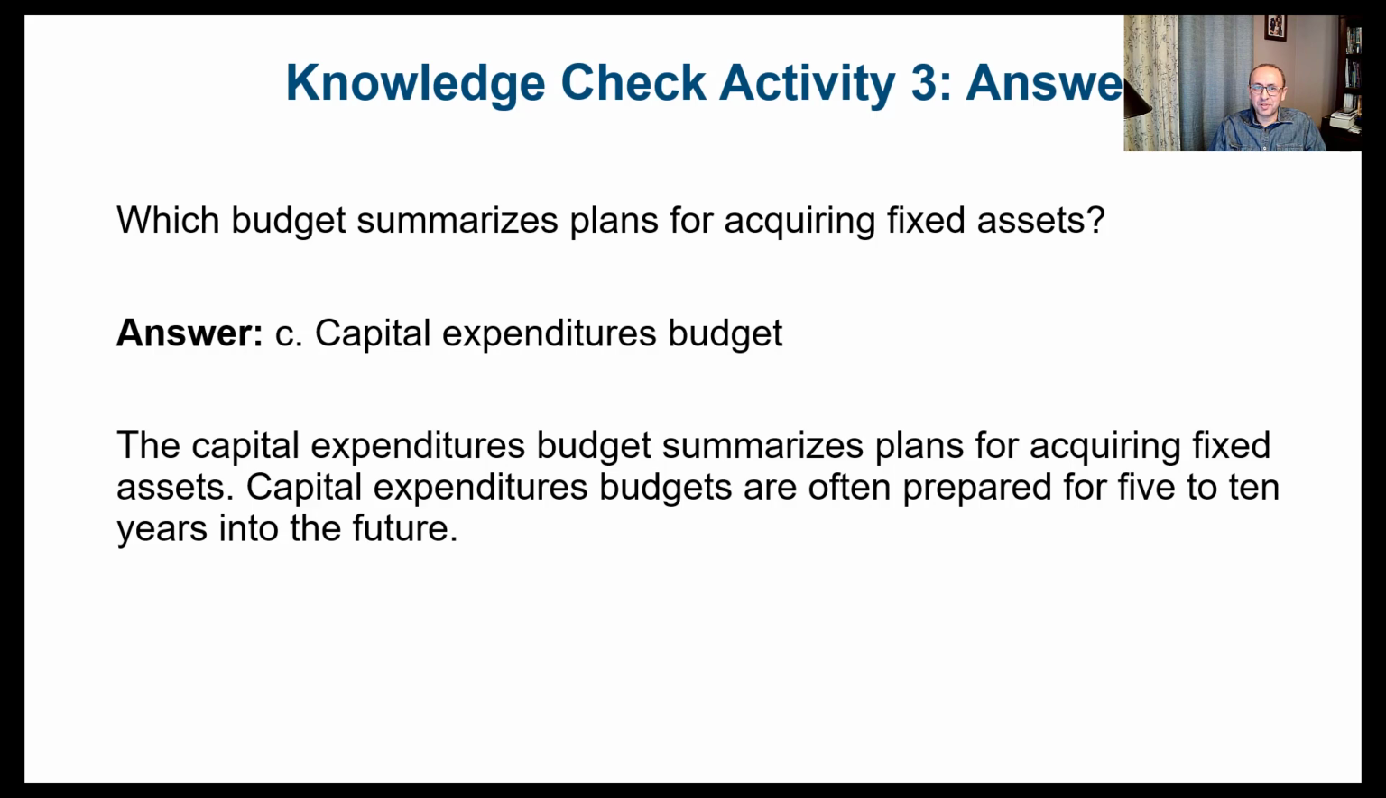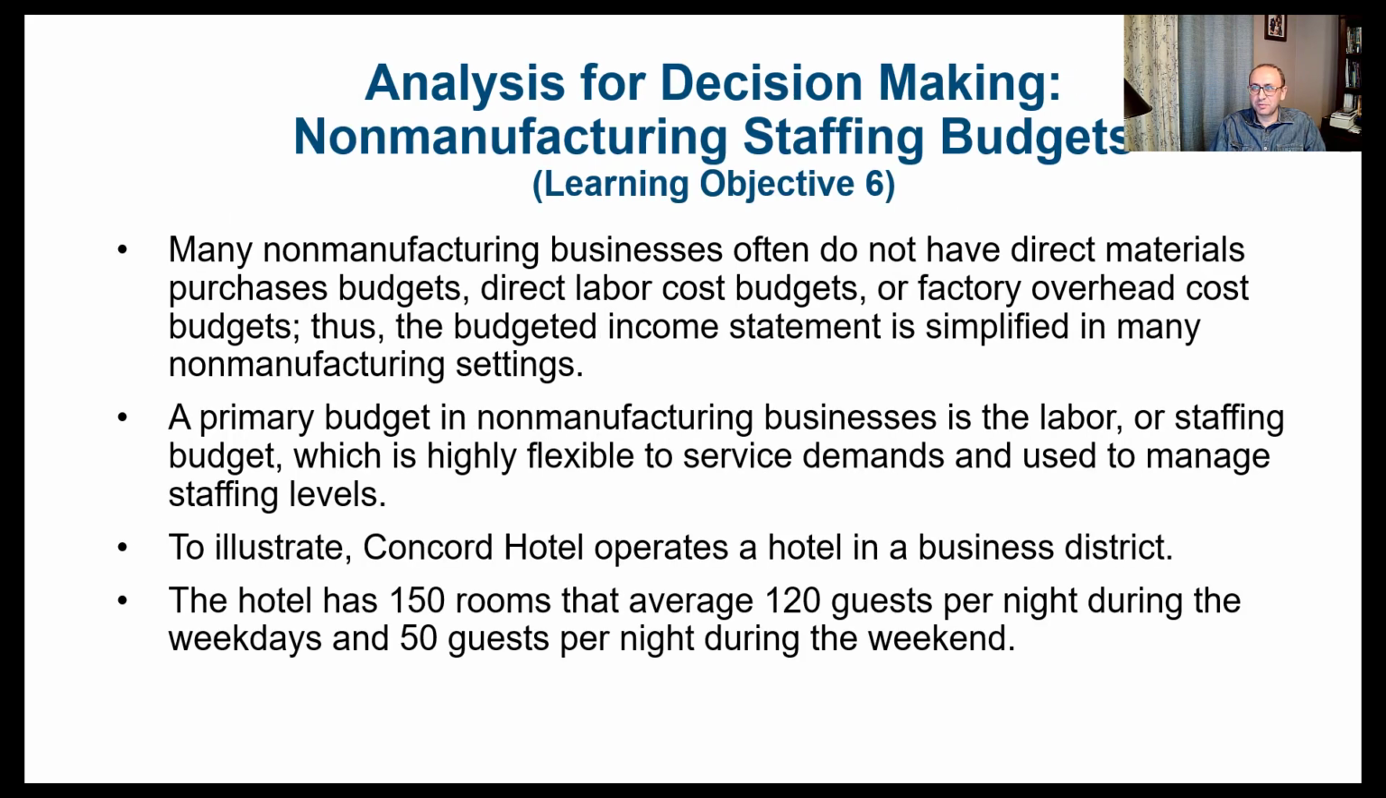Right, the last thing that we want to discuss in this chapter is some analysis for decision making. And here we're going to be talking about the non-manufacturing staffing budget. Many non-manufacturing businesses often do not have direct material purchases budgets, or direct labor cost budgets, or factory overhead cost budgets. Because of that, the budgeted income statement is simplified in many non-manufacturing settings. We would only rely on staffing. So a primary budget in a non-manufacturing business is the labor or staffing budget, which is highly flexible to service demands and used to manage staffing levels.